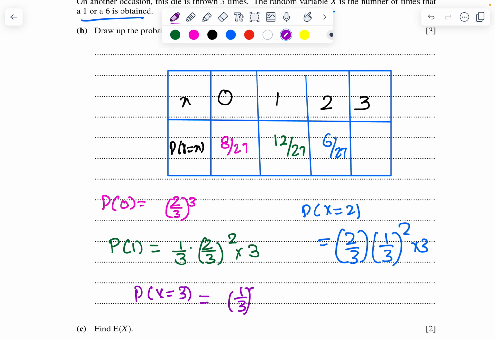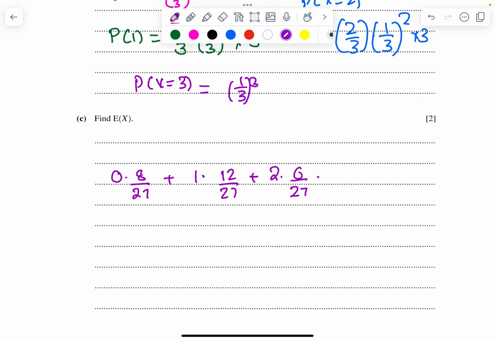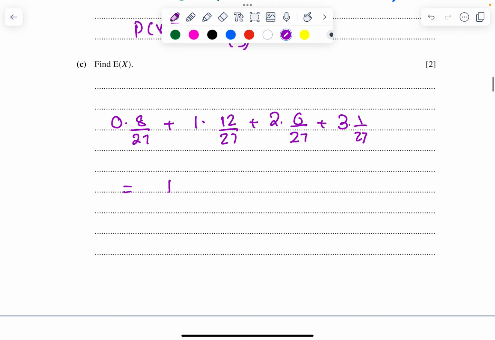Find the expected value. So expected value will be 0 times 8 upon 27 plus 1 times 12 upon 27 plus 2 times 6 upon 27 plus 3 times 1 upon 27, which is going to be 1. That's going to be the answer.